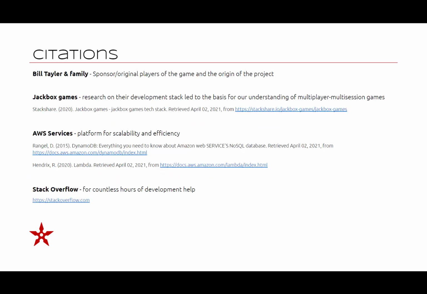Finally, we want to give credit to several of the people and places and ideas that helped us build this app. The first is Bill Taylor and his family. Bill Taylor came up with the original idea, and he and his family helped us test the game while we were building. We also used Jackbox Games as an example and a role model to help us determine what tech stack we should use to build our multiplayer game. We used AWS services as a platform for scalability and efficiency and to host all of our applications. And finally, Stack Overflow, of course, deserves some credit because without them, we would not have been able to build this.